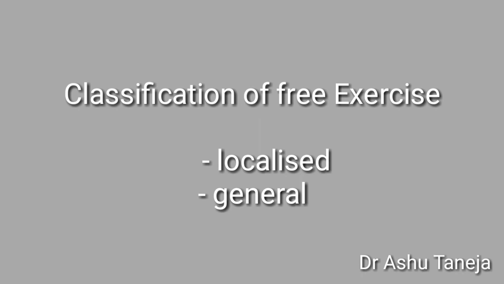Okay, so now the classification of the free exercises, and we can say the characteristics of particular exercises. The two types of classification are localized and general. Localized exercises are designed primarily to produce some local and specific effects.